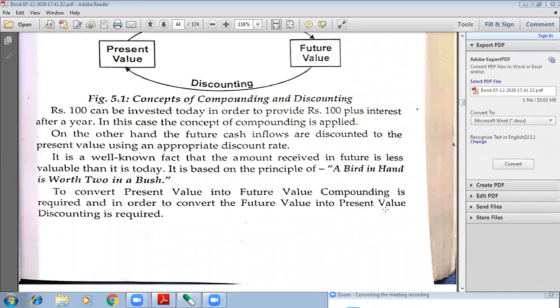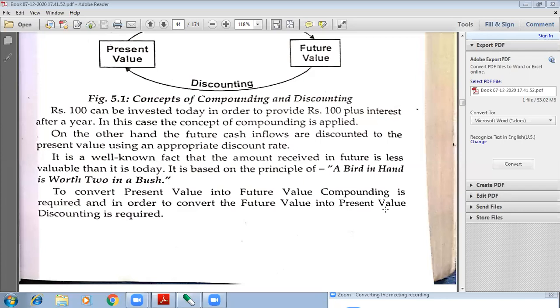So today it has 5 lakhs rupees. In future, the car will cost you rupees 10 lakhs. But today it will cost you 5 lakhs rupees. So discounting comes in. The 10 lakhs rupees value spent in the future will have a decreased value, a lower value of 5 lakhs rupees today.